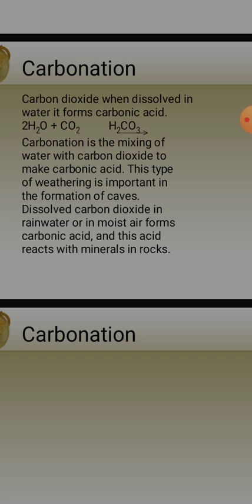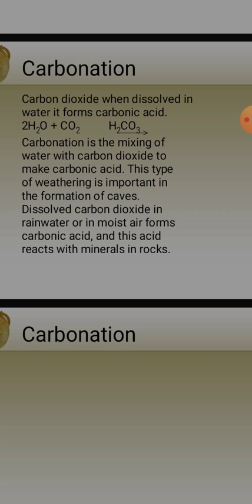Carbonation is the mixing of water with carbon dioxide to make carbonic acid. This type of weathering is important in formation of caves. Dissolved carbon dioxide in rainwater or in moist air forms carbonic acid, and this acid reacts with minerals in rocks. Understood? This type of chemical reaction occurs when the rocks are exposed to water. We know that carbon dioxide when dissolved in water forms carbonic acid.